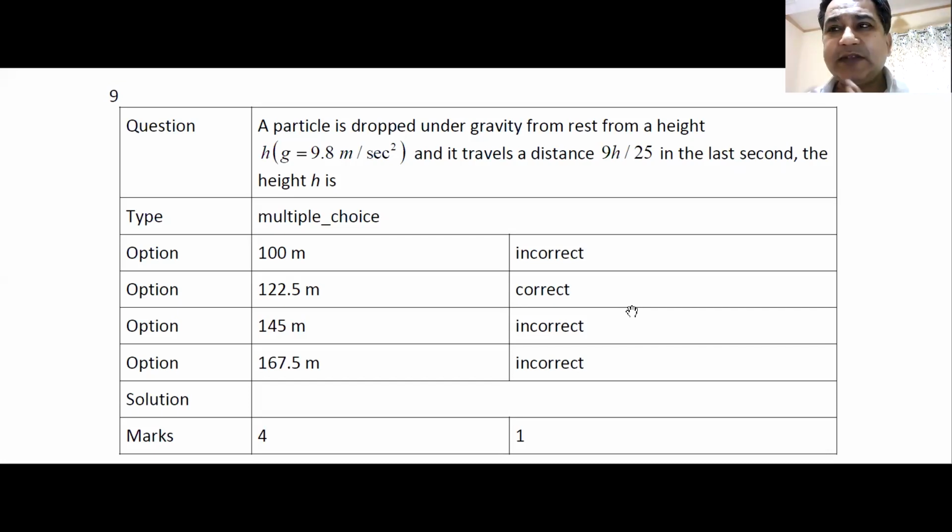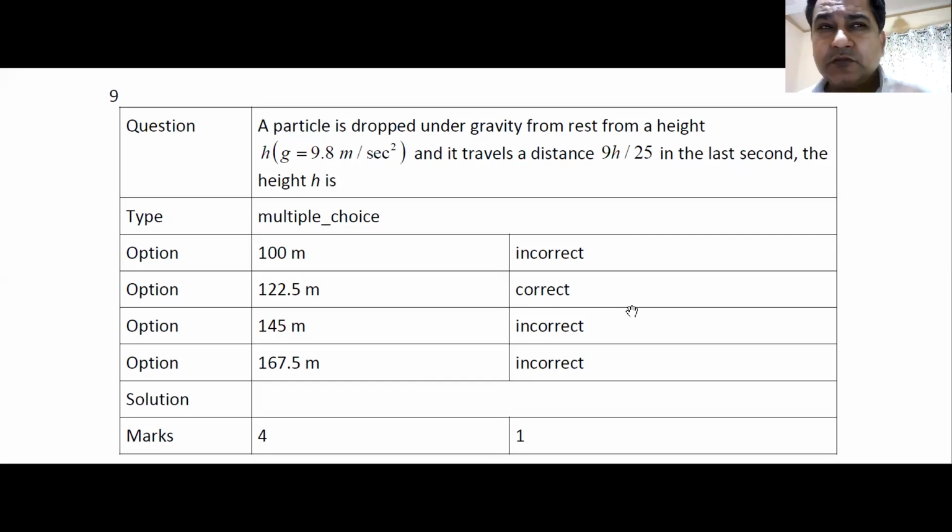If you know the total time, let us say total time is 5 seconds, so you know how much it has moved in the 5th second. So put the values for the 5th second and you will get the answer.